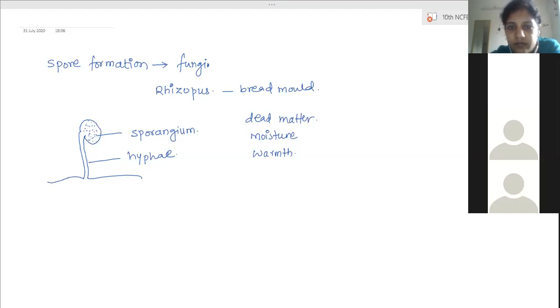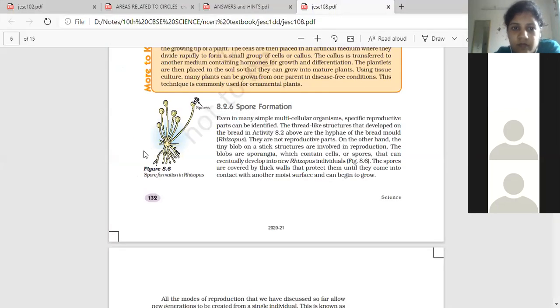Clear? Yes, ma'am. Yes, ma'am. Are you able to see the book?